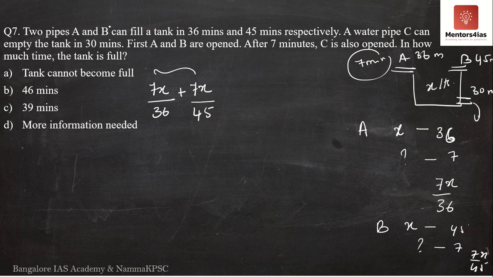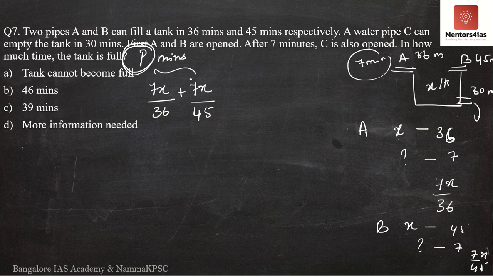Let me assume that amount of time to be P. Let me assume it takes P minutes extra after the first 7 minutes to fill the entire tank. Meaning A is open for another P minutes, B is open for another P minutes, C is open for another P minutes. That is when the entire tank is filled.